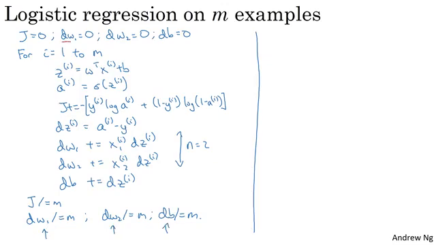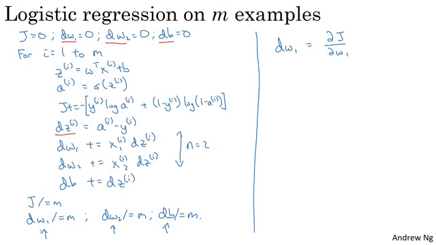We're using dw1, dw2, and db as accumulators, right? So that after this computation, dw1 is equal to the derivative of your overall cost function with respect to w1, and similarly for dw2 and db. Notice that dw1 and dw2 do not have a superscript i because we're using them in this code as accumulators to sum over the entire training set. Whereas in contrast, dz^(i) here was dz with respect to just one single training example. So that's why that had a superscript i, to refer to the one training example i that it's computed on.